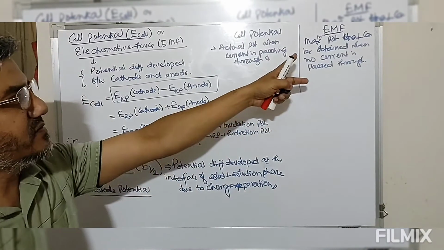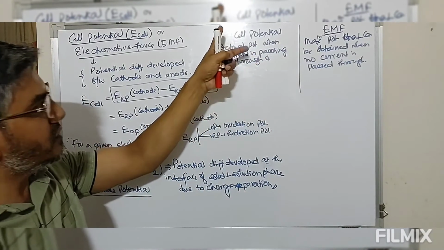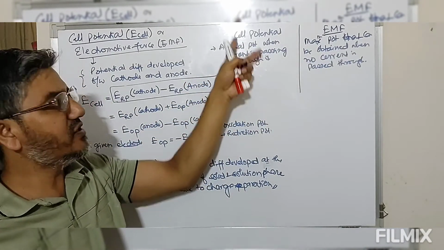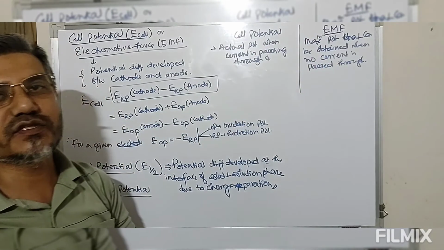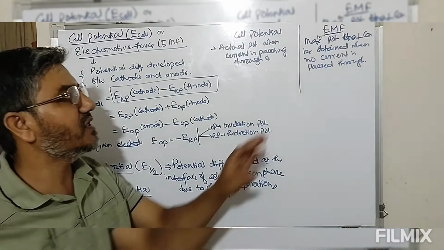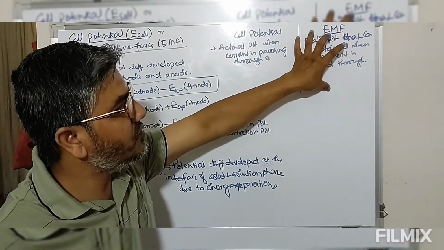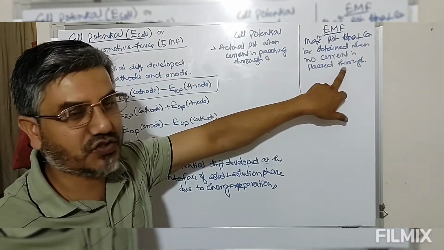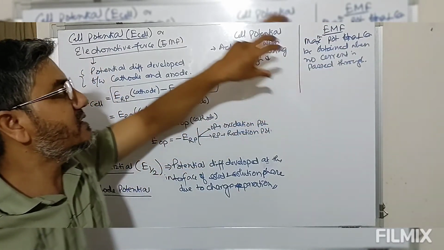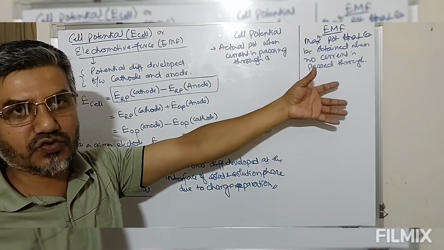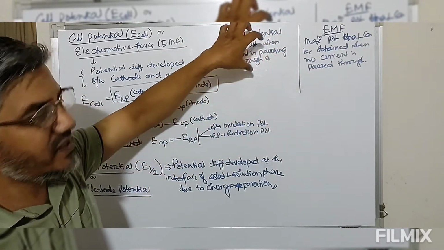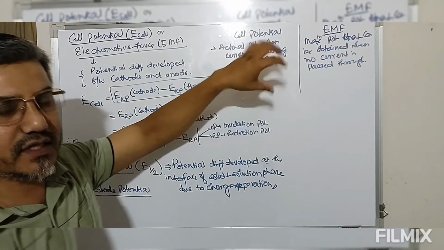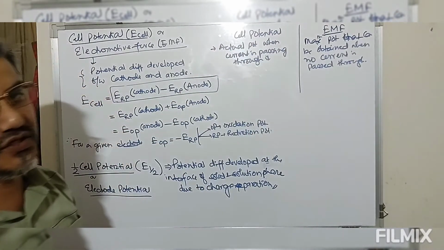So this is always the maximum, this is the actual. So this cell potential will always be less than the maximum potential that could be obtained from the cell. This maximum potential is when no current is passed through the circuit. This is when a current is passing through the circuit. The actual potential difference that can be obtained is known as cell potential.